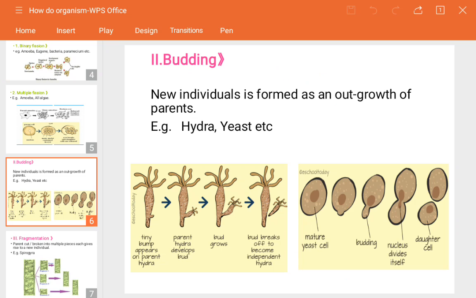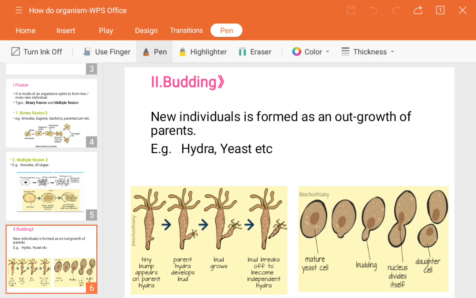Getting it? So whenever that first projection appears, let me show you. See, this one is the small projection, is it? So this is the budding, whenever it has grown. Sometimes it also has a small projection on itself.